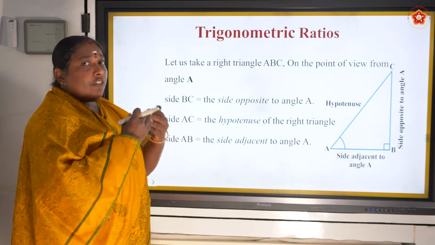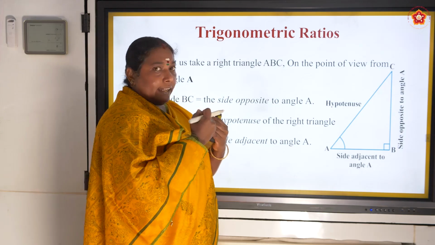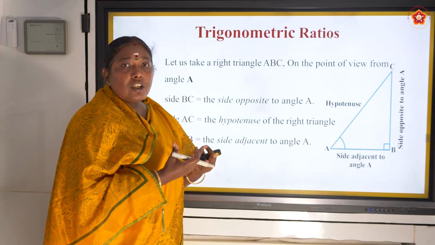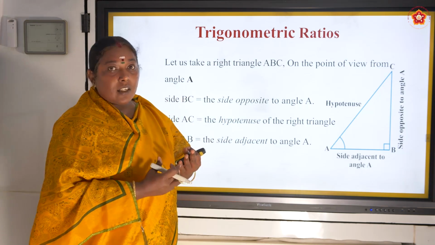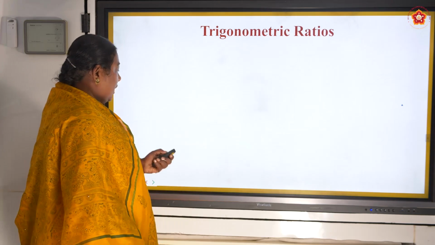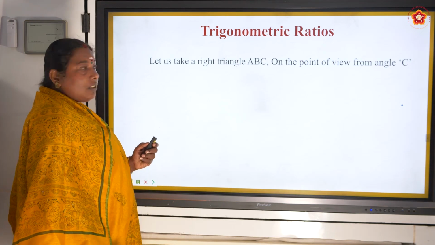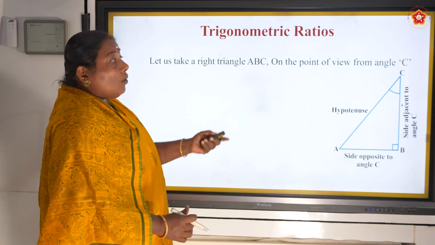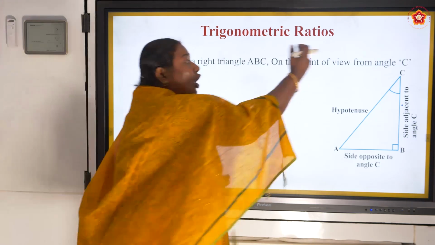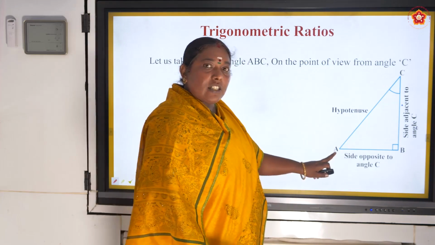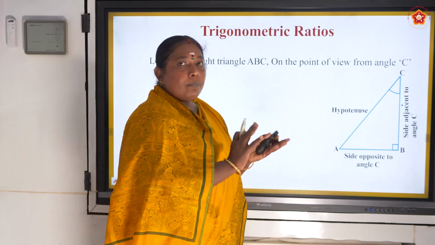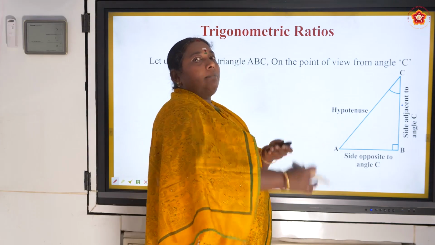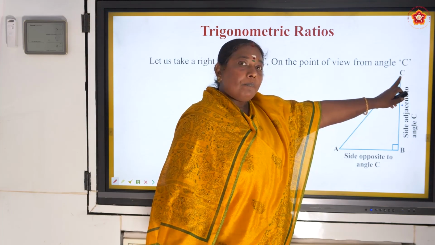When I am looking from the angle A, I should give some mathematical representation of that. I cannot just say angle A. Is it right or not? So that is what we are going to do next. After seeing this, let us take a right angle triangle ABC and see it from the clock. Previously we saw the whole diagram on the basis that you are standing in the temple.